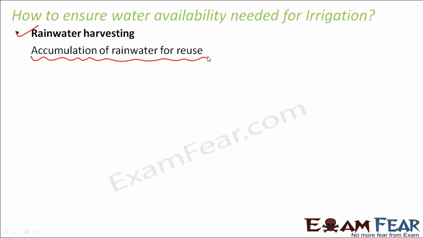Now suppose by some chance the nearby well has dried up, so you don't have water at all. Even if you use the drip system, you need at least some water. Without water you can't do it. You utilize less water, but you need water for that. So what will you do then? For that purpose, it is always advisable to store the rainwater so that it can be utilized later, so that you never arrive at a situation where there is no water at all.